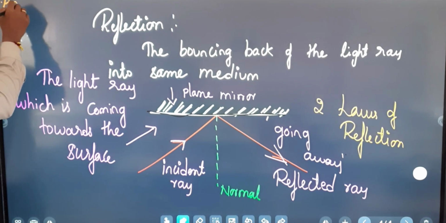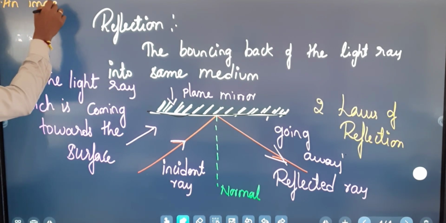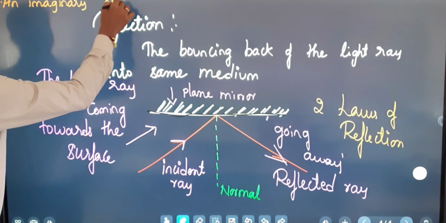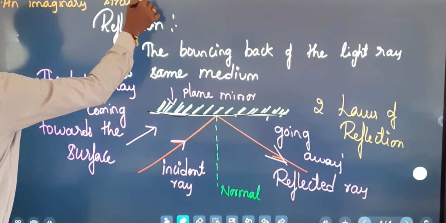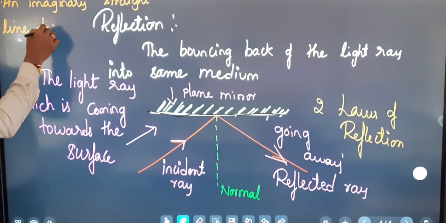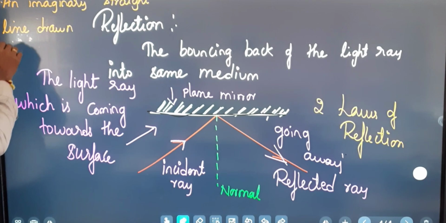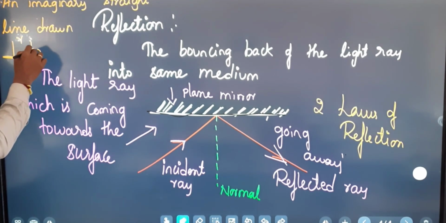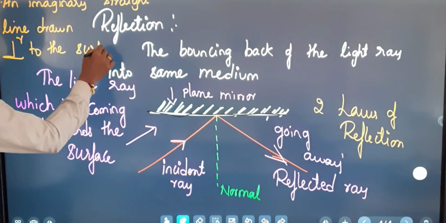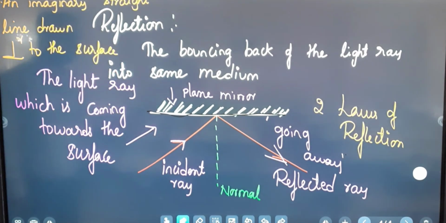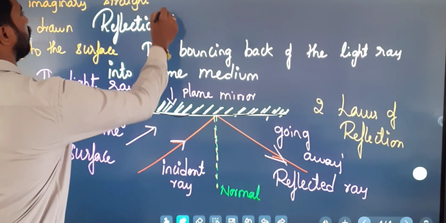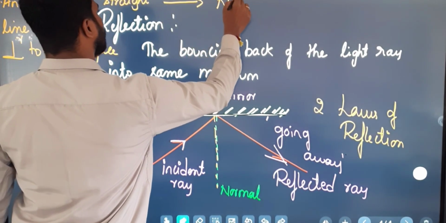An imaginary straight line drawn perpendicular to the surface.